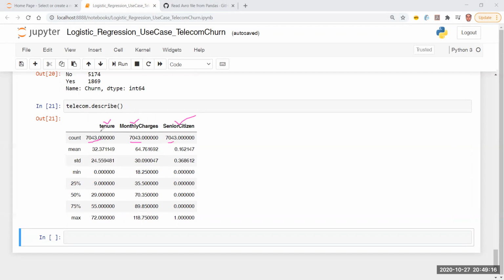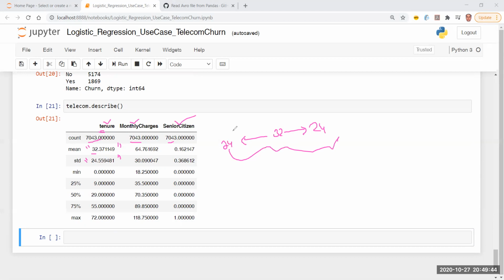But the tenure variable, or how long a customer is with me, has an average of 32. This is in months, if I'm not wrong. So on average a customer is with me for 32 months, but the standard deviation is that of 2 years. So 32 plus minus 24 is the variation, right? If 32 is the average, on the right side I can go to plus 24 months, on the left side I can go to minus 24 months. This gives me the range, right?